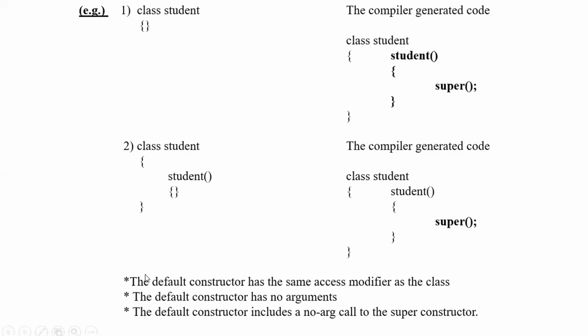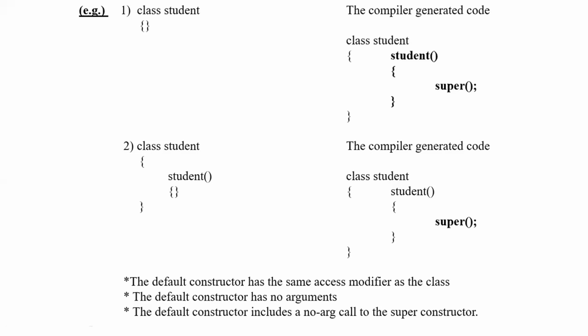Okay. So the default constructor has the same access modifier as the class. We have not yet started with access modifiers. We will see the different access modifiers. There is something called public, private, protected, default. We will see all those modifiers. What the point is saying is, whatever access modifier you have given for the class, the same access modifier will be applicable for the constructor also.